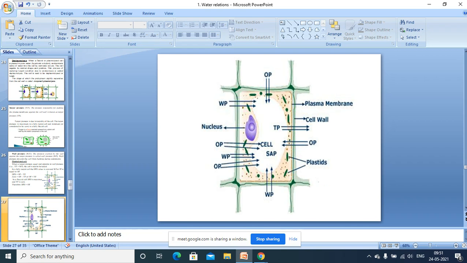Cell sap concentration goes on decreasing. Remember that. As the water is entering into the cell sap vacuole, cell sap concentration goes on, sorry, decreasing. Volume of the vacuole increases. And then what happens? Protoplasm is also pushed towards the periphery. Entire protoplasm along with this plasma membrane is pushed towards the very periphery.